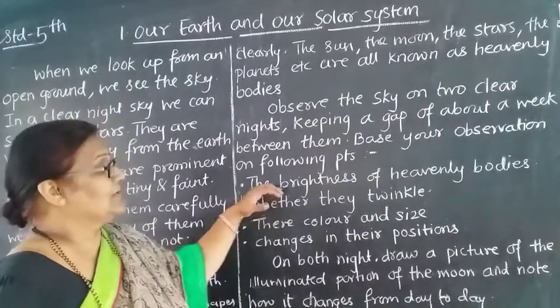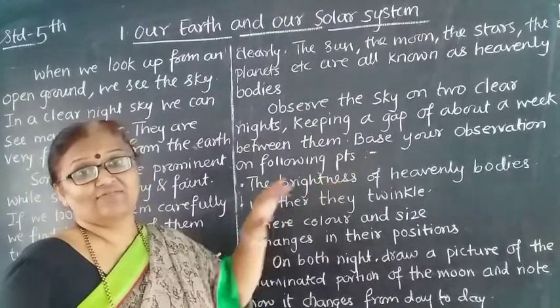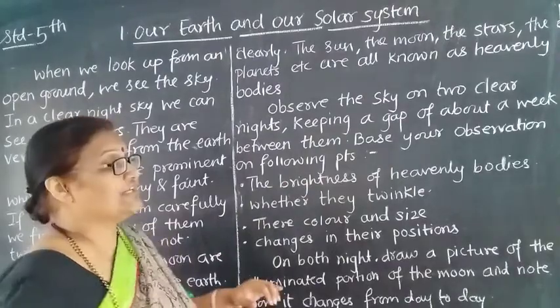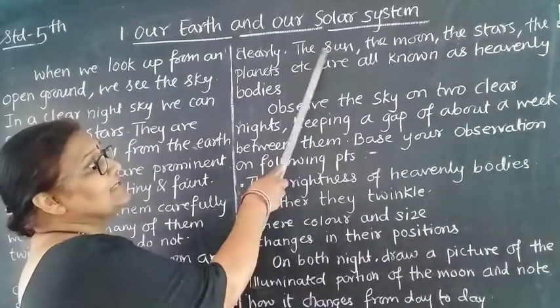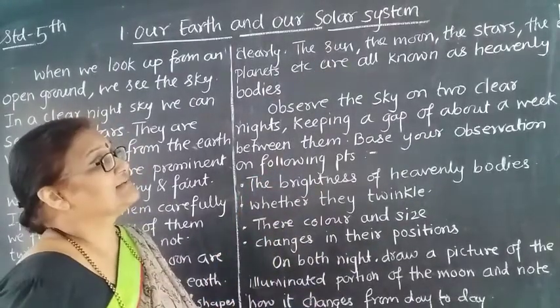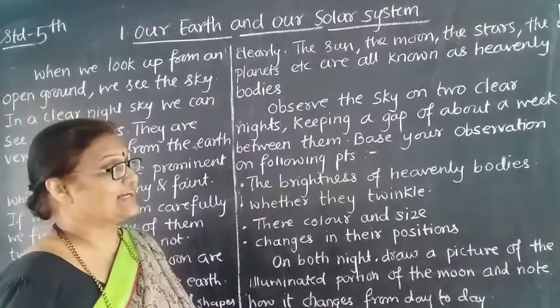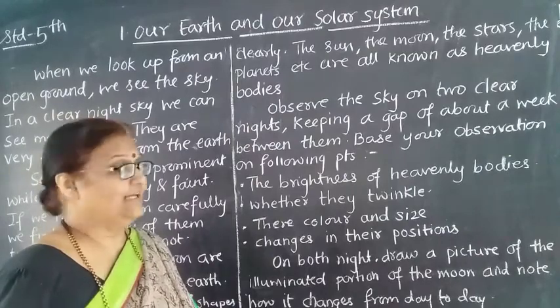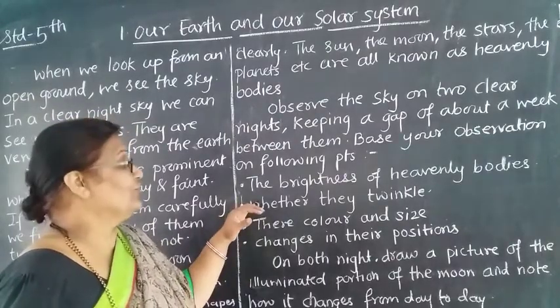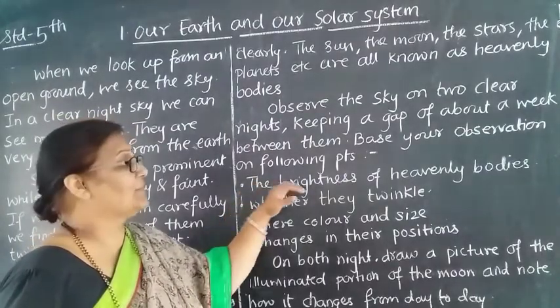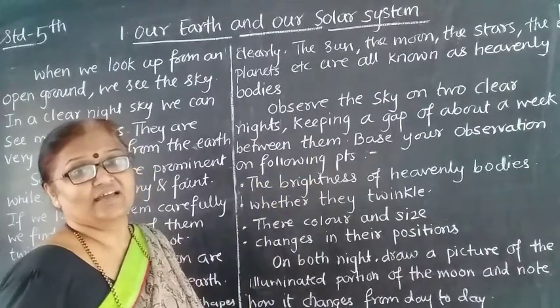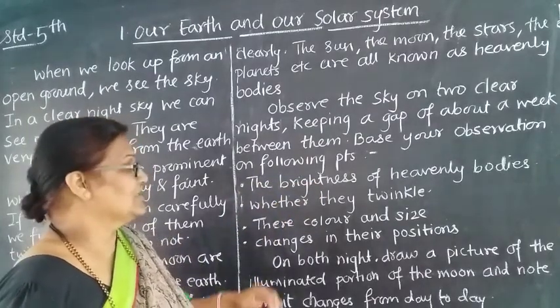See here, the brightness of heavenly bodies. So which are the heavenly bodies? The sun, the moon, the stars and the planets. You have to observe the brightness of the heavenly bodies.